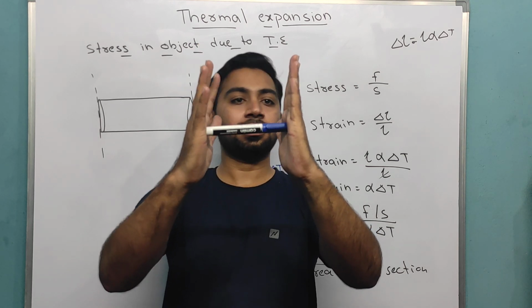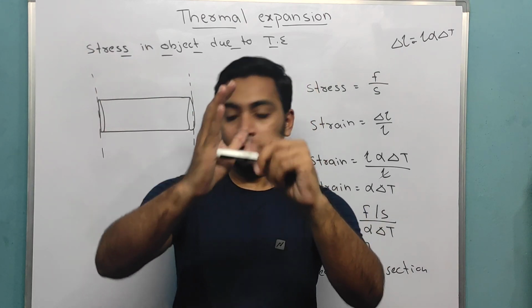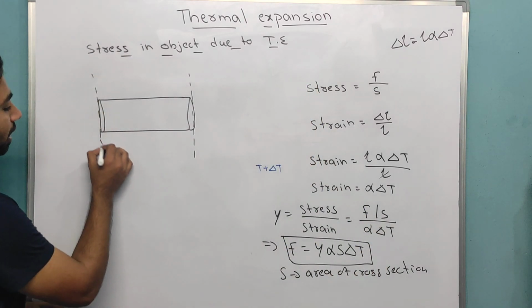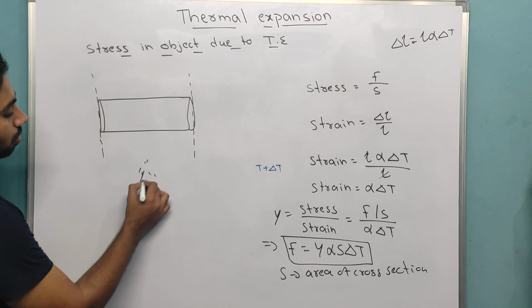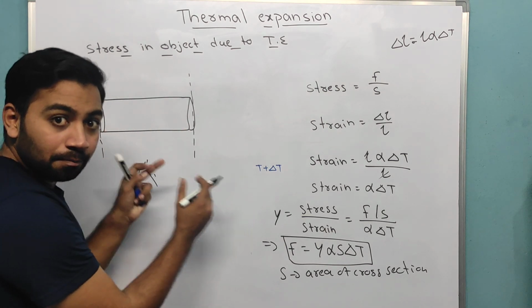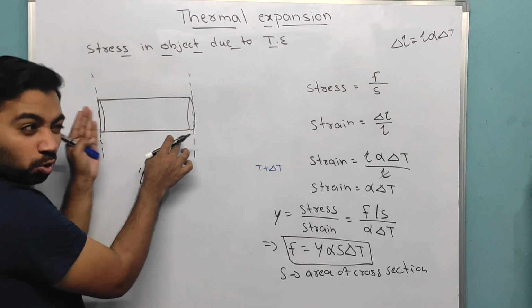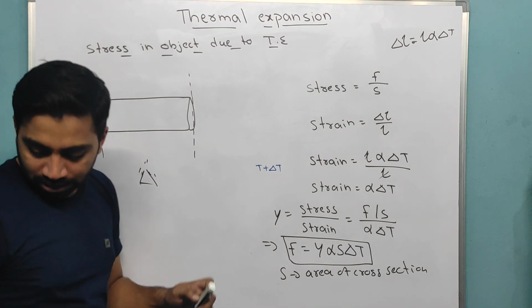Now these walls are fixed, and the metal is in the middle. Now if I heat it, the length starts increasing because of thermal expansion. That time, the metal will go inside the wall.